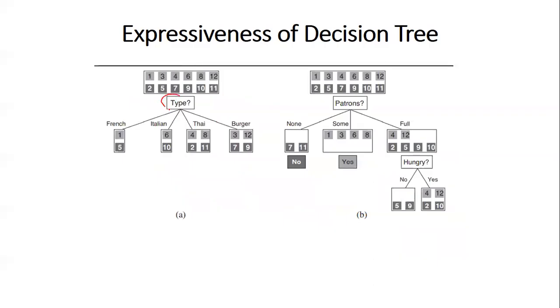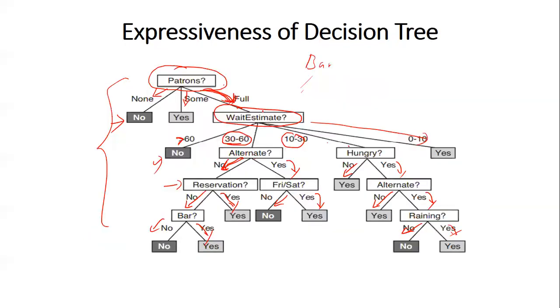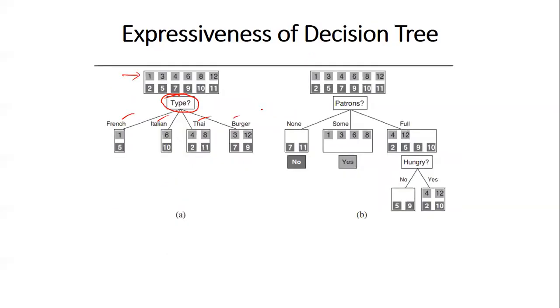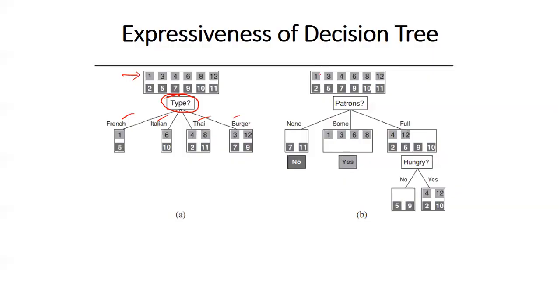Assume that we are starting with type. Type can take these values: French, Italian, Thai, or burger. Type is here, you can see. Type can be either French, Italian, Thai, or burger.